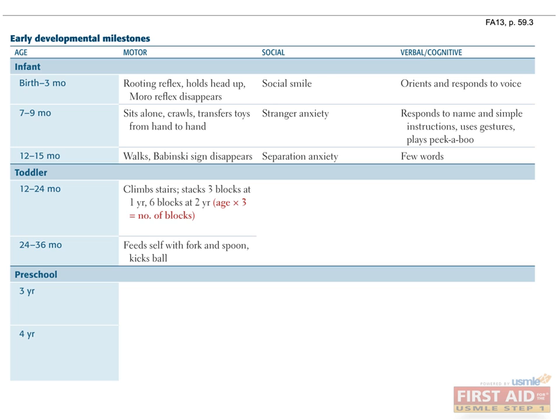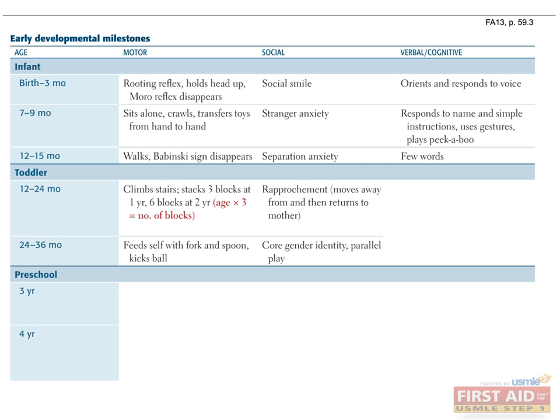Motor milestones in the toddler age group include climbing stairs between 12 and 24 months and stacking a number of blocks equal to age in years times 3. In other words, 3 blocks at 1 year, 6 blocks at 2 years, and 9 blocks at 3 years. Between 2 to 3 years, the toddler should be able to feed him or herself with a fork and spoon as well as kick a ball.